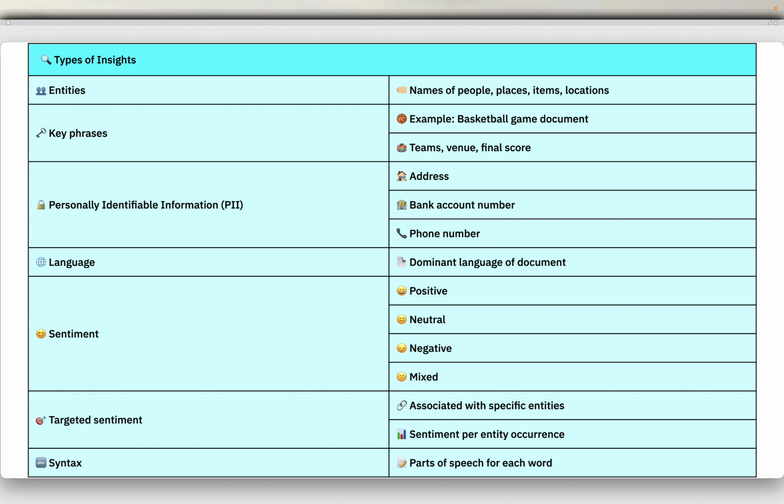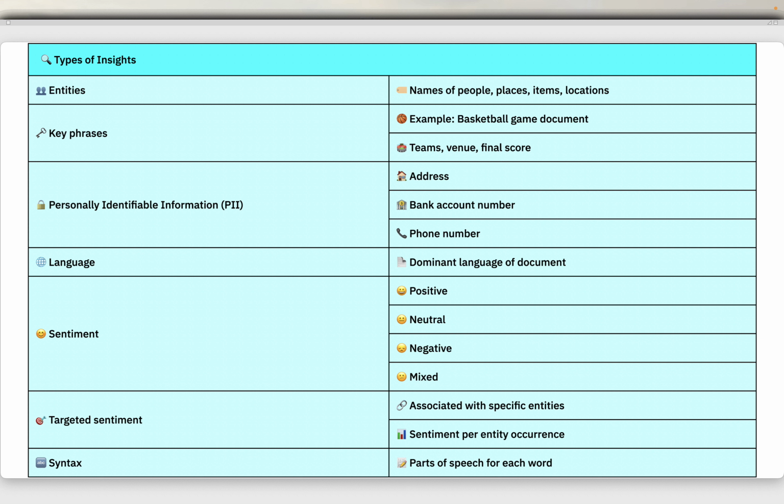First one, entities, which is references to the names of people, places, items and locations contained in a document. Next is key phrases, phrases that appear in a document. For example, a document about a basketball game might return the names of the teams, the name of the venue and the final score. Then personally identifiable information, PII, personal data that can identify an individual such as an address, bank account number or phone number.